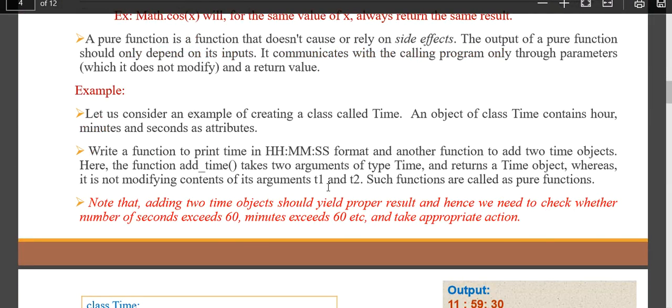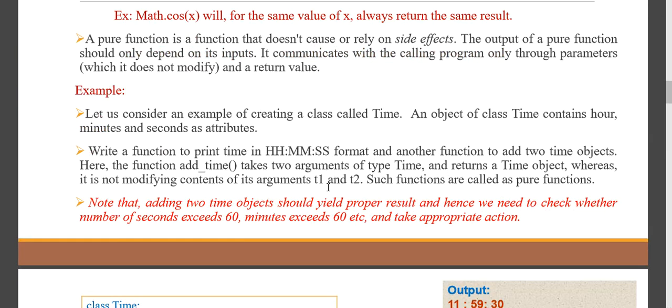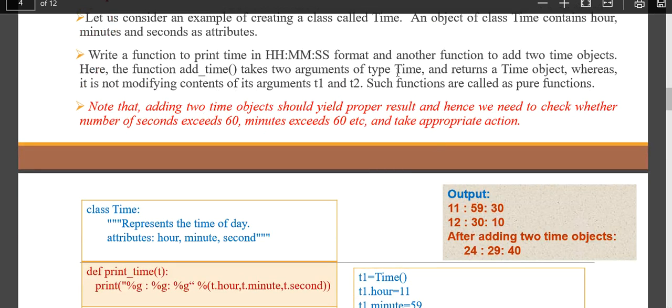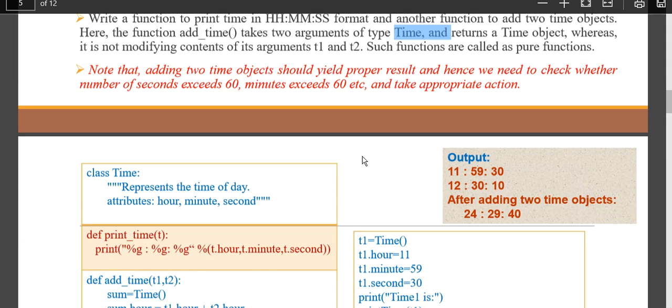Here they have taken one more example of a pure function where you are going to add two times. For example, 11, 24, 32 and 12, 31, 45. So I am trying to add 2 times here. I am passing a time as an object, and it is going to return some other object as an output.